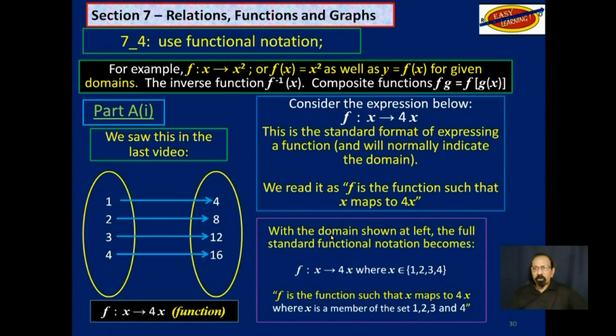Now with the domain shown at left, the full standard functional notation becomes this: f is a function such that x maps onto 4x, where x is a member of the subset 1, 2, 3, and 4. That is to say, f is the function such that x maps to 4x, where x is a member of the set 1, 2, 3, and 4. That's the full functional notation.